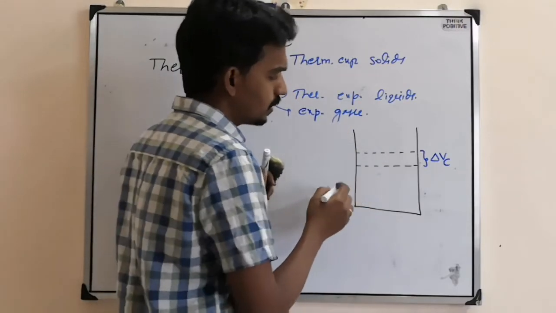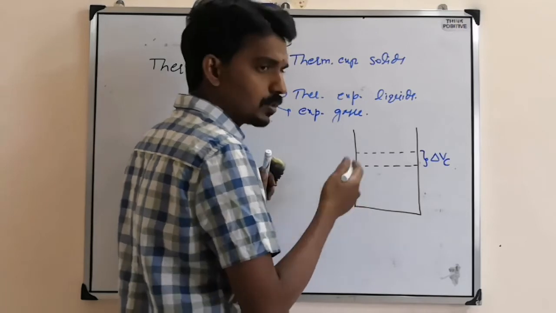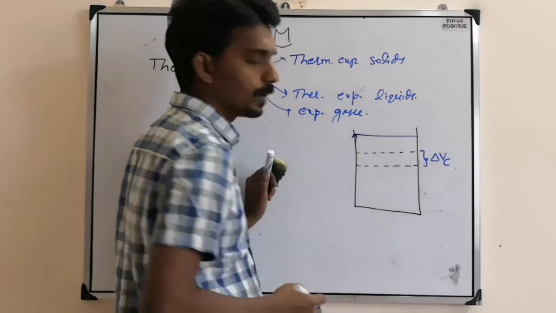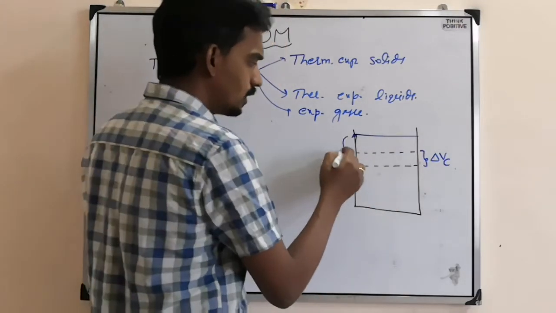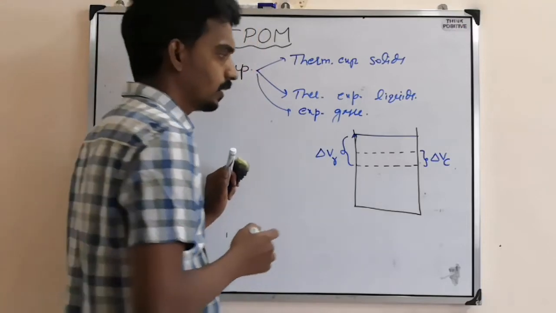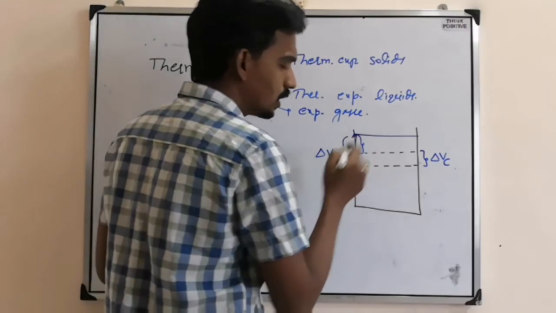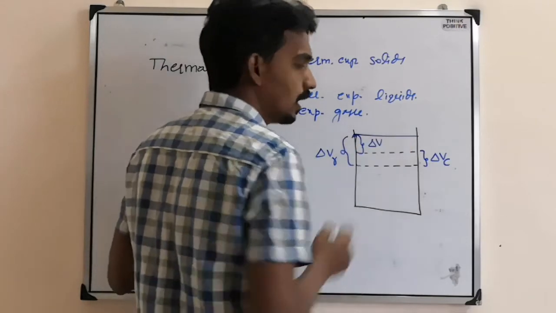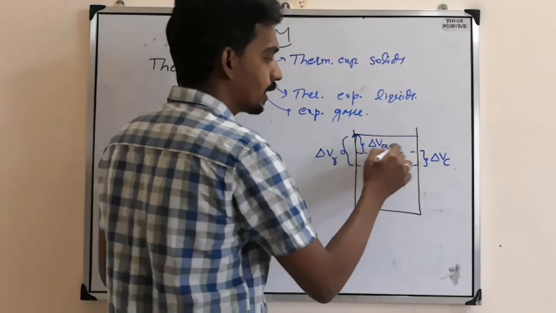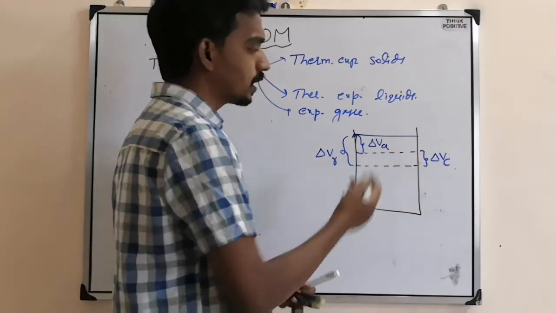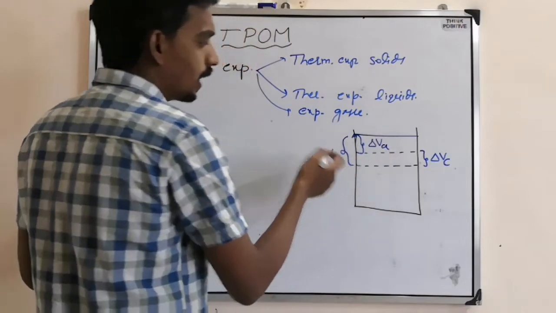Then the liquid also gets heated up and it rises to a particular level. Now this is the actual expansion, the real expansion of the liquid. But here we observe only the initial level and the final one, and this we will say is our observation, the apparent expansion. So that's why there are two expansions in case of liquid, apparent and real.